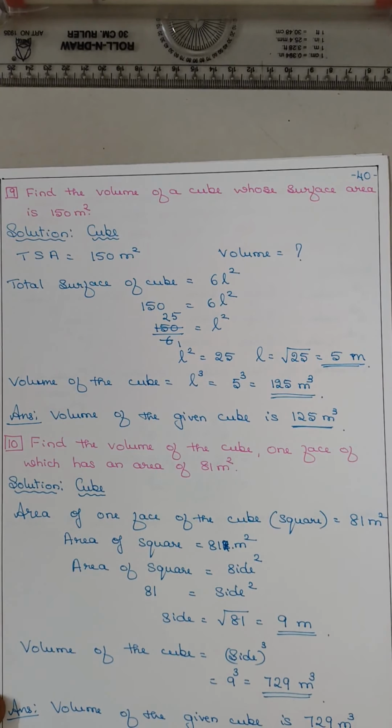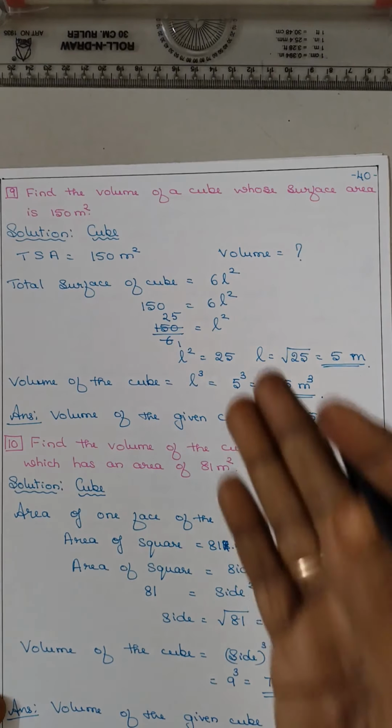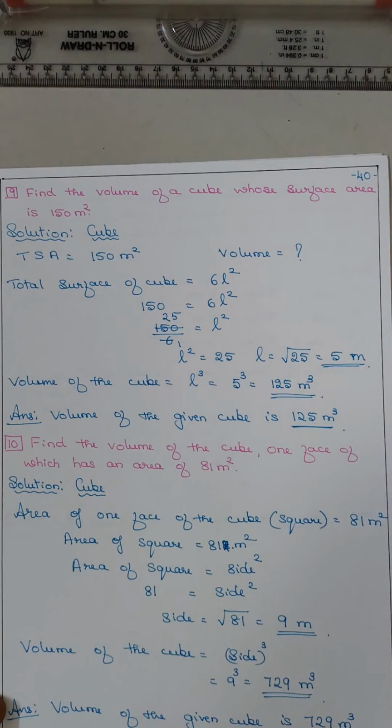Only some tricky questions, isn't it? Here they have given TSA, asked you to find out the volume. Here they gave the area of one face of the cube. That you have to think, which shape is it? Square. Then find out side and find out volume. That's all.